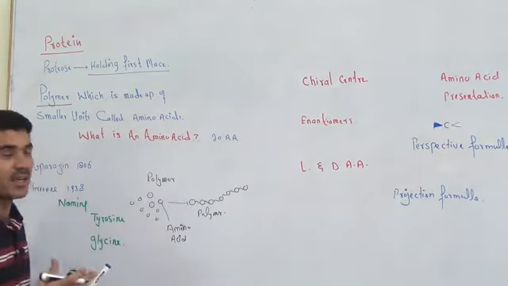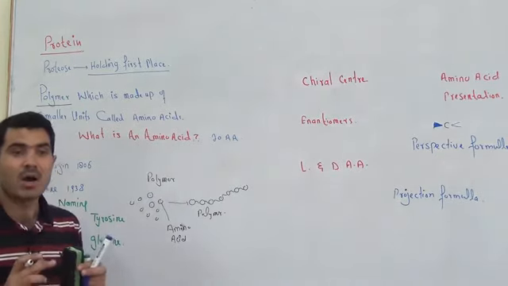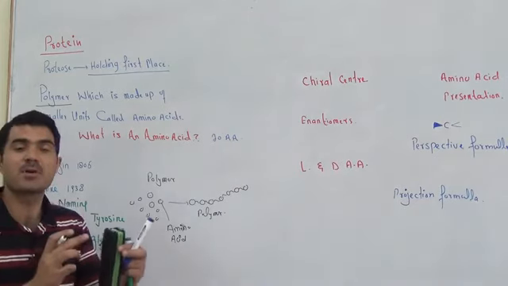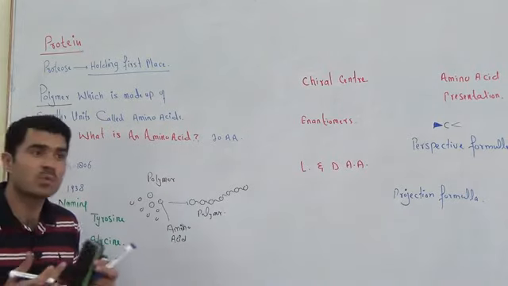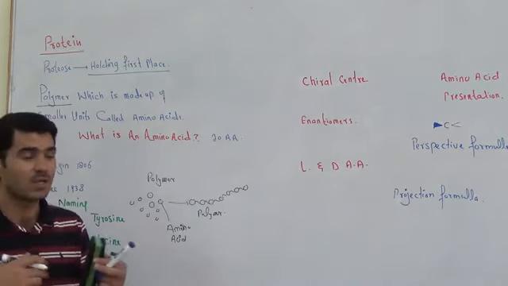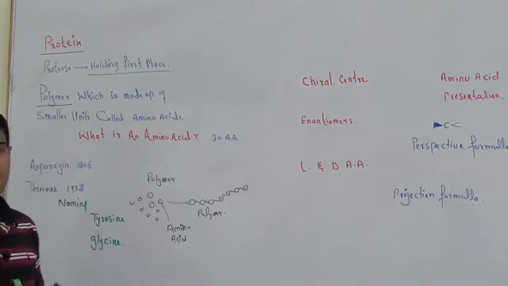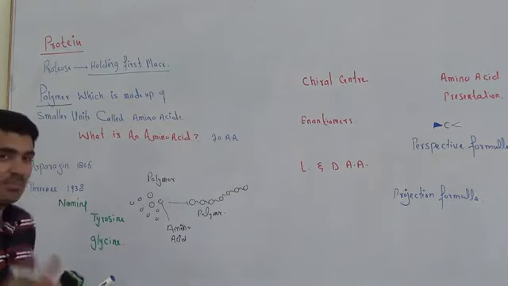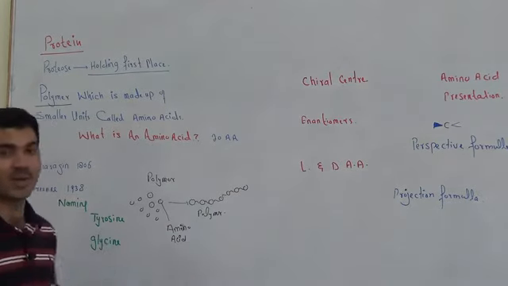So we say a protein is made up of a large number of smaller units called amino acids. Maybe 2 amino acids combined, 3 amino acids combined, 100 and 1000. So many amino acids, when they combine, will give us a protein. So a protein has a building block. The simplest unit of protein is the amino acid.